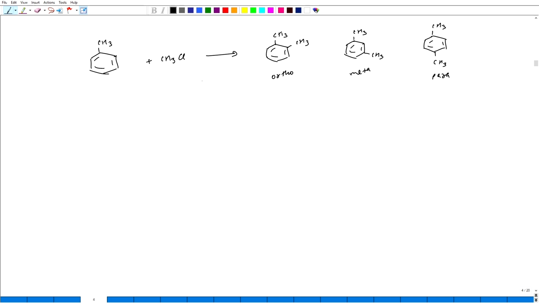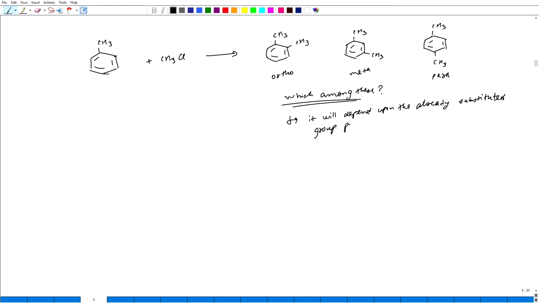Now which among these will be formed will depend on the already substituted group present. Which already substituted group is present over that benzene molecule will determine which position the next incoming electrophile will go to. So these substituted groups are of two types.